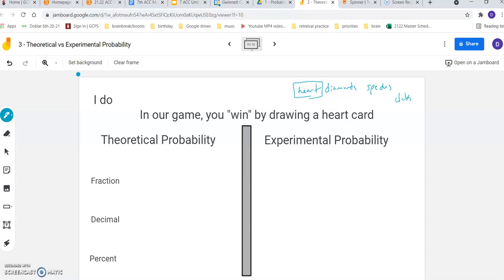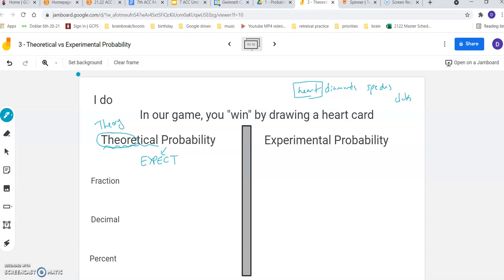So theoretical probability, you'll notice it has the word theory in it, right? Theoretical probability is what we've already talked about. It's the probability that you expect. Before you played this game, I asked you a bunch of questions. How many times would you expect to win? How often would you expect to win this game? That's called theoretical probability. It's a theory because we haven't done it. We've just thought about it like a theory, right?